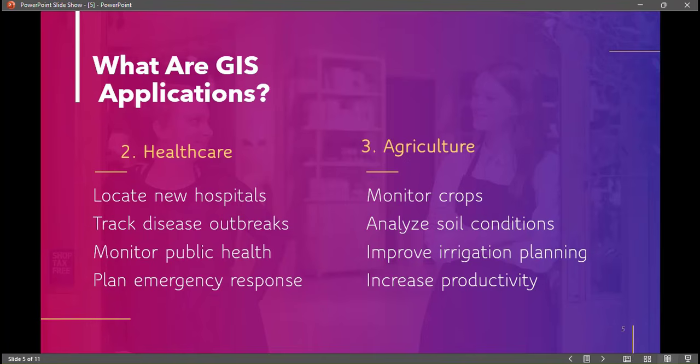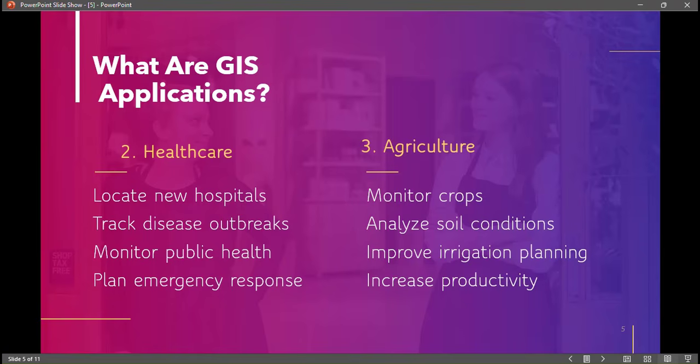Number two, in healthcare, it helps to locate new hospitals and track disease outbreaks like COVID-19. If you're in Nigeria, you see they will talk of the hotspots, Lagos, Abuja, and then areas which you can travel to without the risks of the outbreaks. During the global pandemic, you saw different places. So it helps in tracking disease outbreaks in time of healthcare, monitor public health, and then plan emergency response.